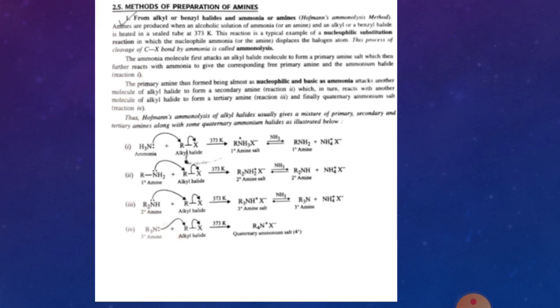This secondary amine again reacts with another molecule of alkyl halide. The lone pair of nitrogen goes to R, the bond pair goes to X, and we get an adduct R3NH positive, X negative. After removal of H positive from the adduct, we get a tertiary amine, R3N, and this R3N further reacts with RX at 373 Kelvin. The lone pair of nitrogen goes to R, the bond pair goes to X, and we get a quaternary ammonium salt. So this is Hofmann's ammonolysis method, in which we use alkyl halide and ammonia.